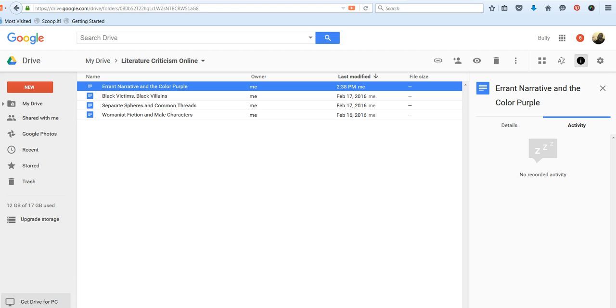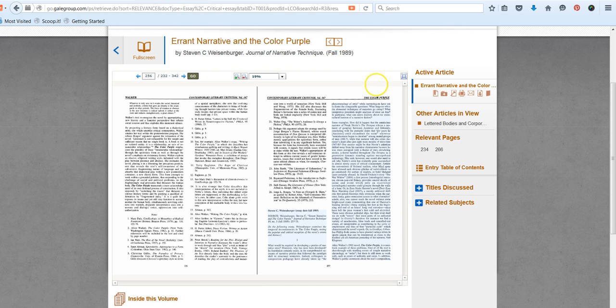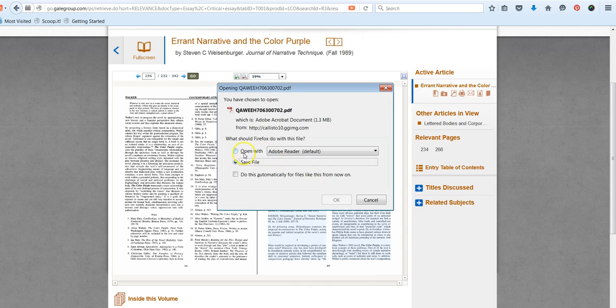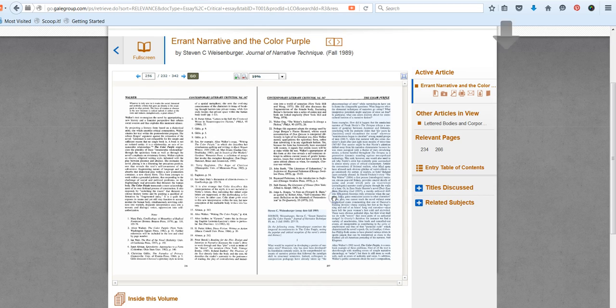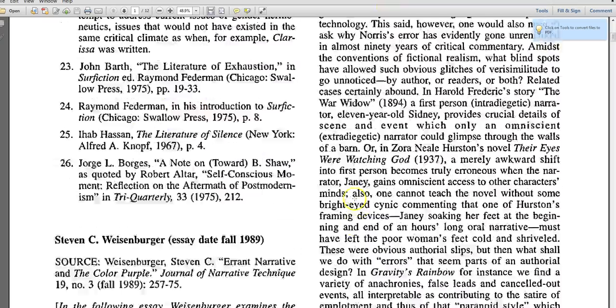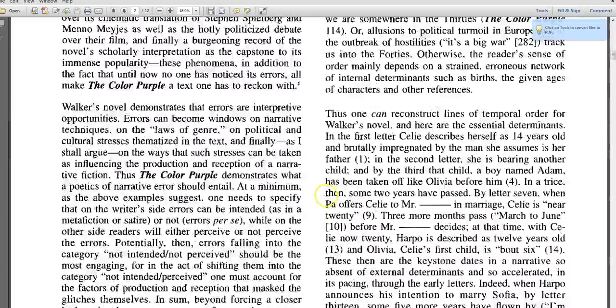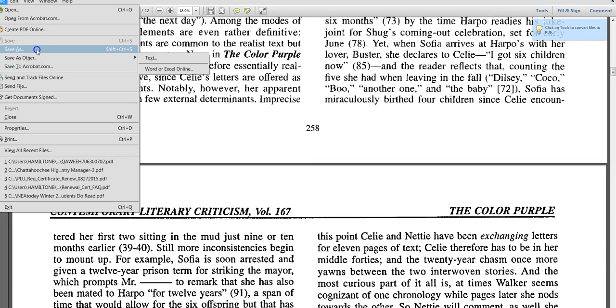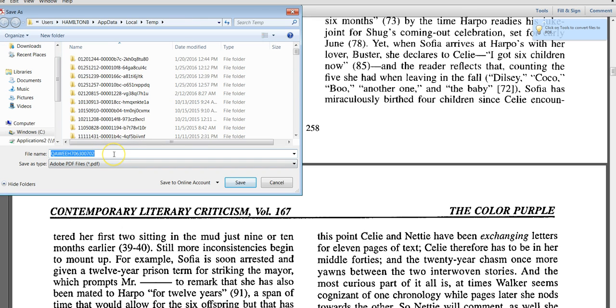If you grab the PDF of the article, and let's go back to that download tool, and let's say I want just this current section, then I recommend that you go ahead and open that in Adobe. And then you can see this looks just like the way it does on the screen and in the original print book. Then you can work with that file and save it and give it a more meaningful file name than the letters that it defaults to.